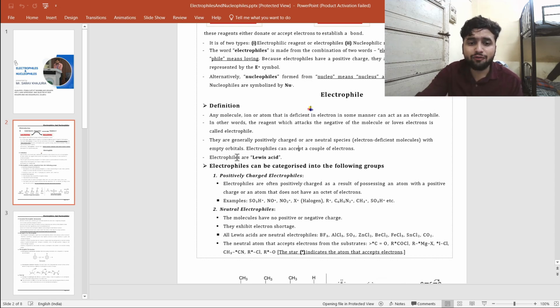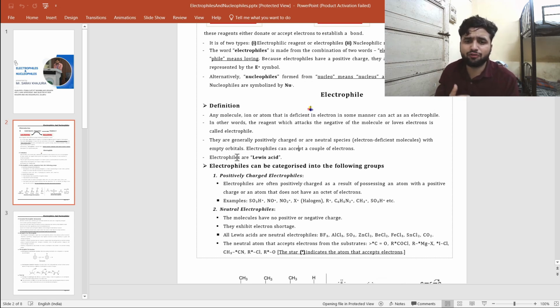Electrophiles are also called Lewis acids. In our basics, in class 9 and class 10, we might have heard about the Arrhenius concept of acidity, the Bronsted concept of acidity, and the last one is the Lewis concept of acidity. Lewis said the species that can accept an electron pair is called an acid. Electrophiles are the same, they accept electrons, they are electron deficient.